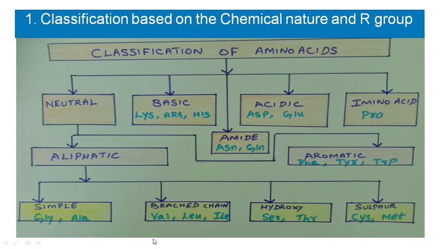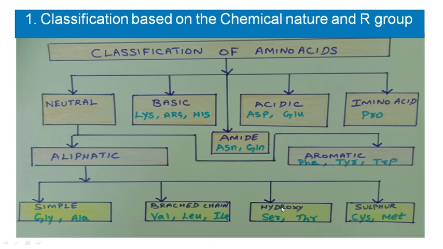Okay, why is glycine simple? It has the simple side chain, an H group. In the R side chain it has H. Alanine will have a CH3 group in the side chain R. So it is a simple amino acid. The 3 branched chain amino acids are valine, leucine and isoleucine. They have a branched aliphatic side chain. Okay, when you take the R group, they will be branched: valine, leucine and isoleucine.